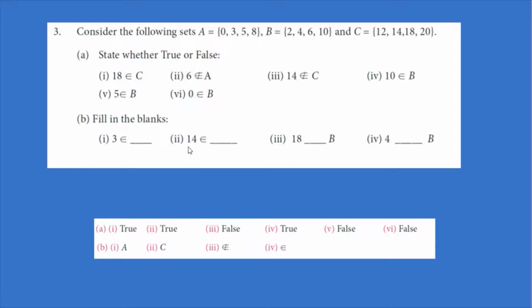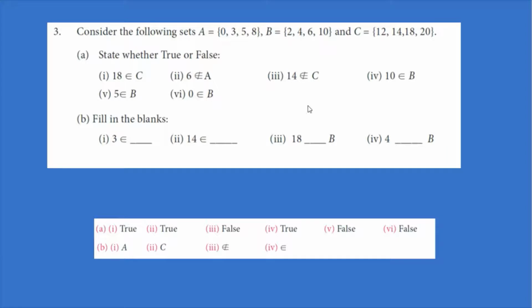Then the second one is 14 is an element of dash. Where is 14? 14 is an element of C. So here you should write C. C is the answer for 2. Then the third one is 18 dash B. We need to see whether 18 is present in B. No, 18 is not present.